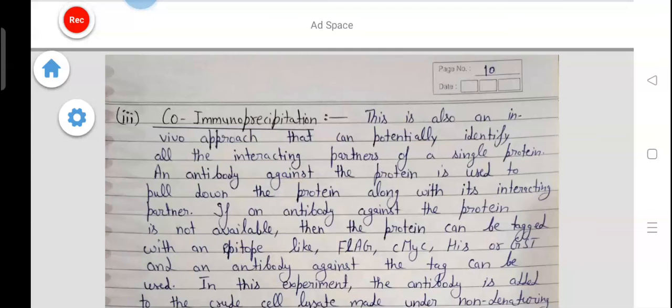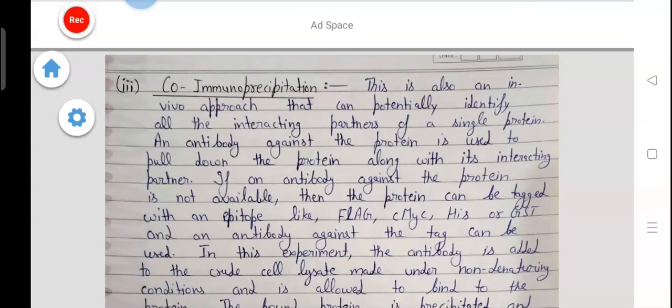Next method is co-immunoprecipitation. This is also used as an in vivo approach that can potentially identify all the interacting partners of a single protein. An antibody against the protein is used to pull down the protein along with its interacting partner. If an antibody against the protein is not available, then the protein can be tagged with an epitope like FLAG, c-Myc, HIS or GST, and an antibody against the tag can be used.